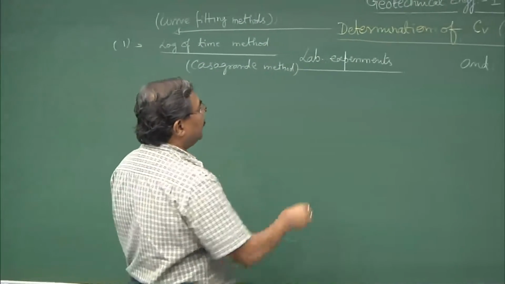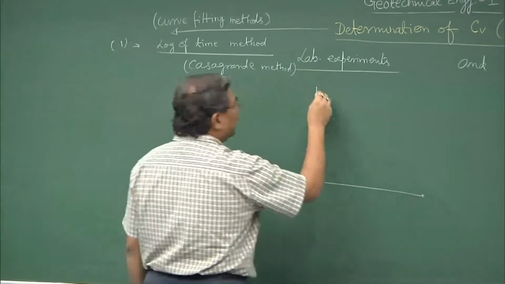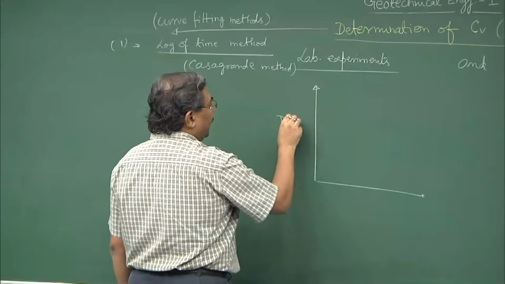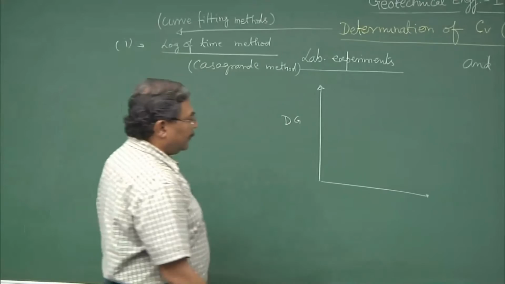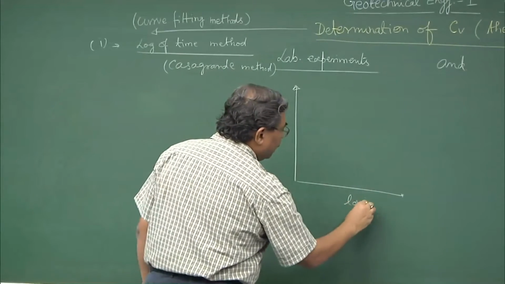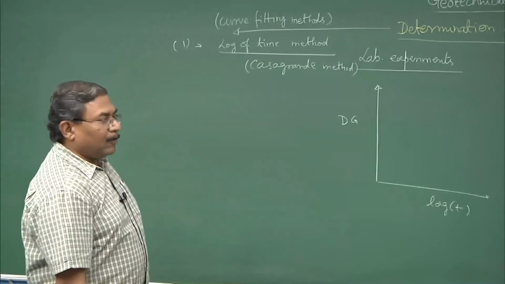As per this method, in laboratory experiments, the results, if they are plotted as a function of dial gauge readings and with log of time, why log of time?